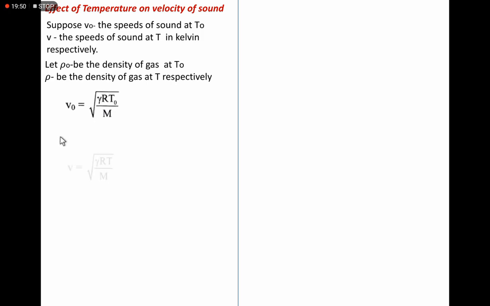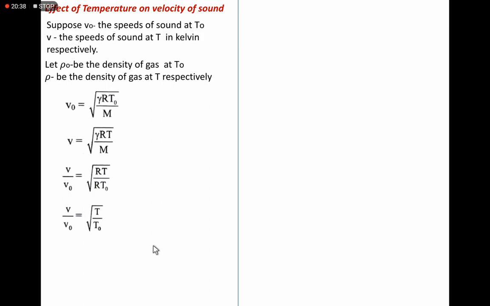Now when the temperature changes, the speed of sound is V, equal to root gamma R T by M. Taking the ratio of these two equations, V by V naught, gamma, M and R cancel, and we get the formula for the ratio of the velocity of sound at different temperatures: V by V naught is equal to root T by T naught.